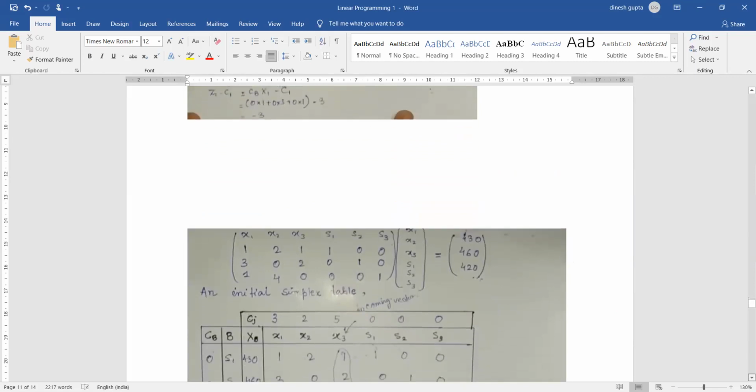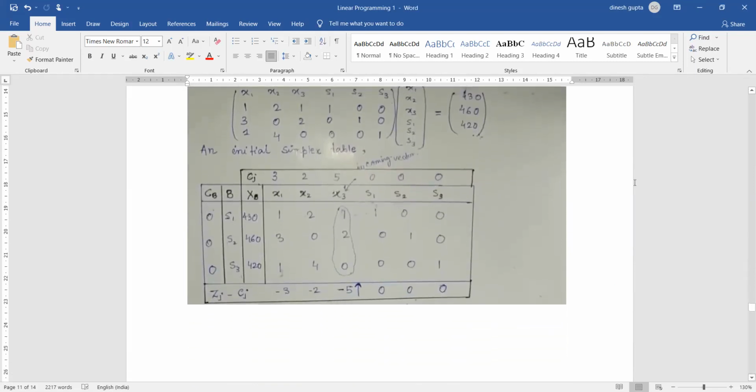तो अगर मैं इस केस को नीचे जाकर देखता हूं, if I look at this in the next figure, here, -5 is the highest negative value. So this -5 is the highest negative value, so I put an arrow in front of this. What does this mean?